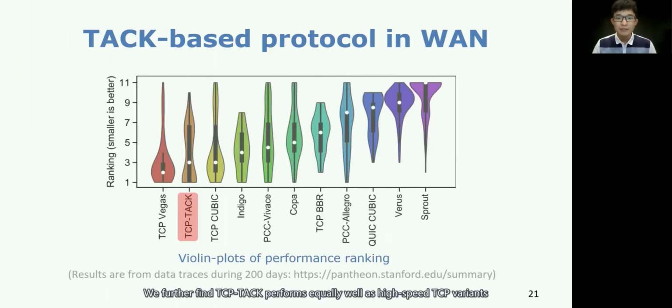We further find TCP TACK performs equally well as high-speed TCP variants in wide area network scenarios. This is attributed to the advancements of the TACK-based protocol design in loss recovery, round-trip timing, and send rate control. This reveals that an approximately minimized ACK frequency works better than expected.